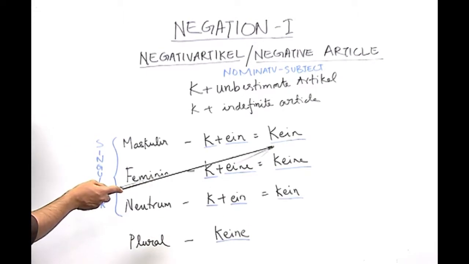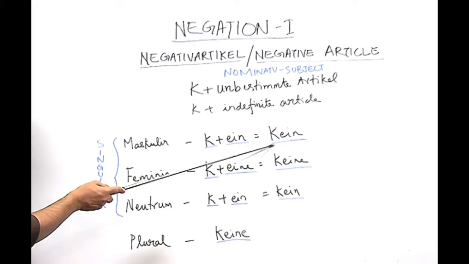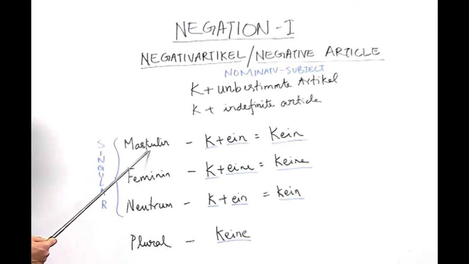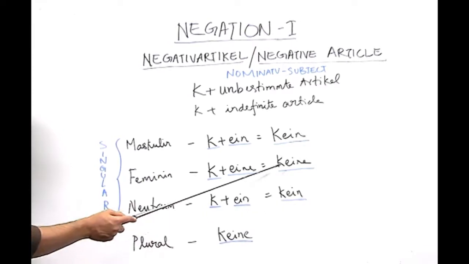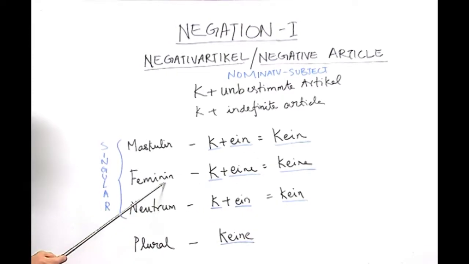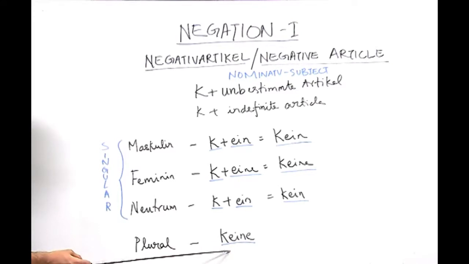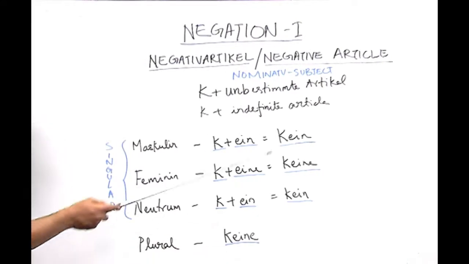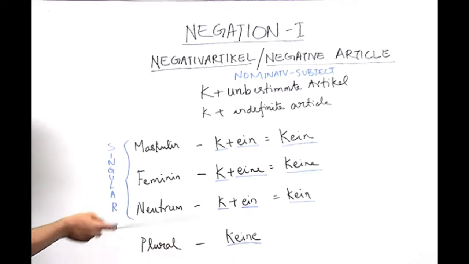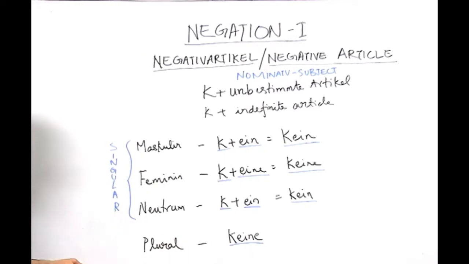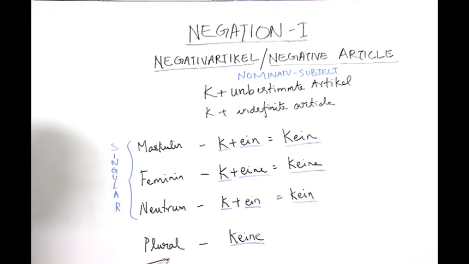So, always remember that one kein here belongs to the masculine gender, the other kein belongs to the neutral gender, and the one keine is in the feminine gender, and the last one here belongs to the plural. So, out of 4 negative articles, 3 of them are in singular and 1 of them is in plural.